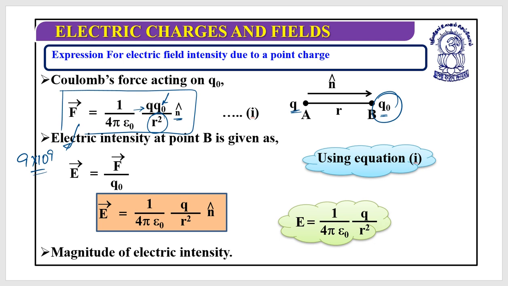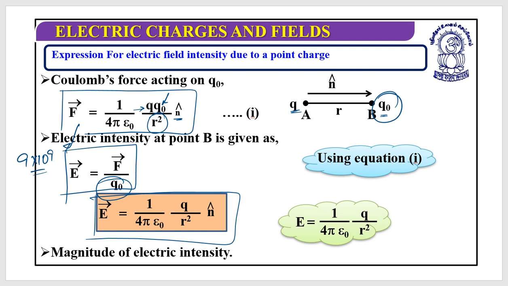Now to find the electric field, you need to divide your force by a test charge. You cannot divide this by any charge. Please remember this: you need to divide this by a test charge only, which is q naught. So this is the vectorial representation of electric field due to a point charge.